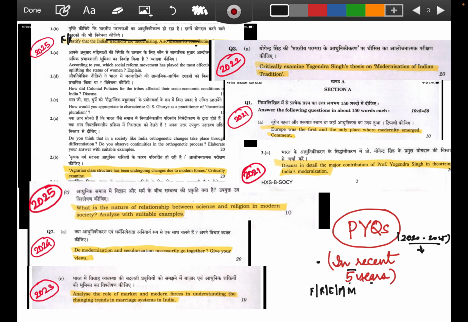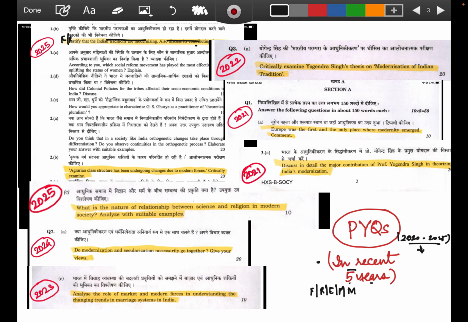When you talk about the contributing factors, you can think of education, urbanization, industrialization, technology, globalization, democracy, media and communication. So these can be the factors, but how to interlink them? That interlinkage can be built with the help of sociological perspectives. You can take the help of thinkers, you can take the help of static notes, but we'll just go in and around the topic for the next few slides.